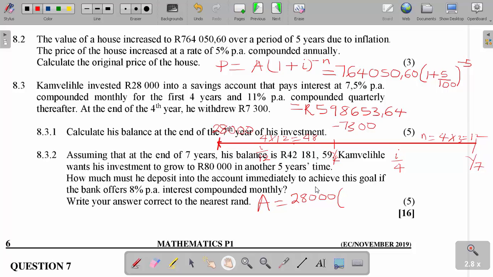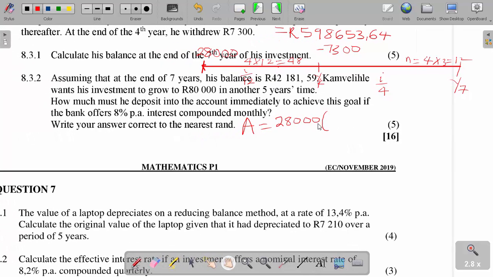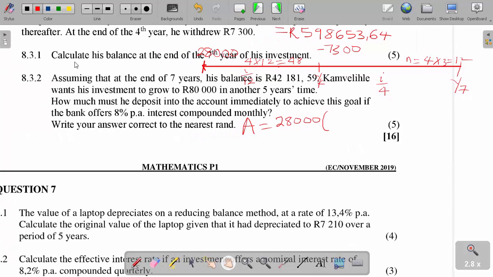Okay, let's check it out in that case. Now, because we're looking for the money to be invested, we're looking for P. So let's check. We're looking for P now. So in this particular case, we want to get 80,000 using this money here. Okay, let us find out.